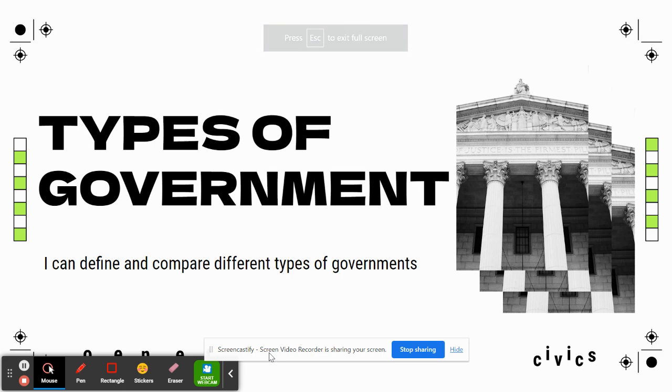Hi, everybody. Today we are going to learn about types of government. So just make sure that you've got your guided notes. And then right at the top again, the learning target: I can define and compare different types of governments.